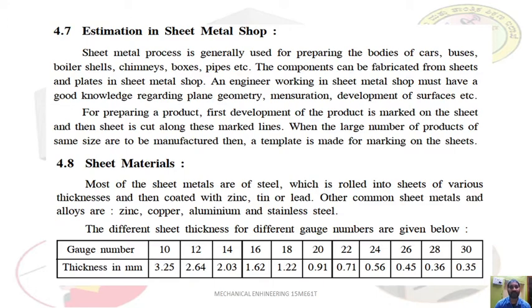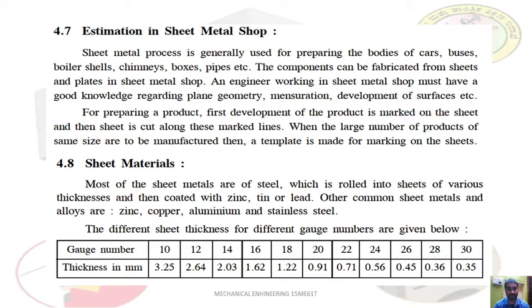Okay. So the different sheet thicknesses for different gauge numbers are given below. Usually the sheet metals are expressed in terms of gauge number. If you go for any sheet metal, then you must know the gauge number. The different gauge numbers have different thickness. For example, gauge number 10 has a thickness of 3.25 millimeter. Similarly, gauge number 12 indicates 2.64 millimeter, gauge number 14 indicates 2.03 millimeter, gauge number 16 is 1.62 millimeter, and gauge number 18 means 1.22 millimeters.